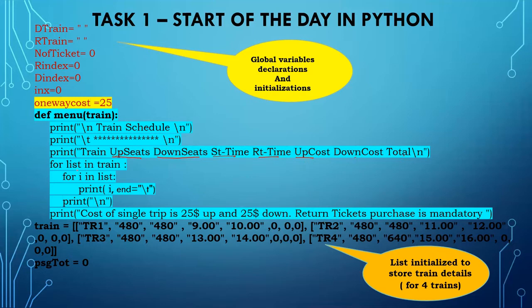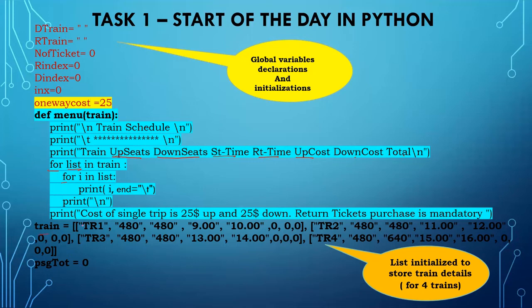Any time we want to display, or do any calculation or multiplication with the arrays or the list, we must use a for loop. As it is a two-dimensional array, we have to use two nested for loops. The first one is from the list in train. So we know this is a train, right?